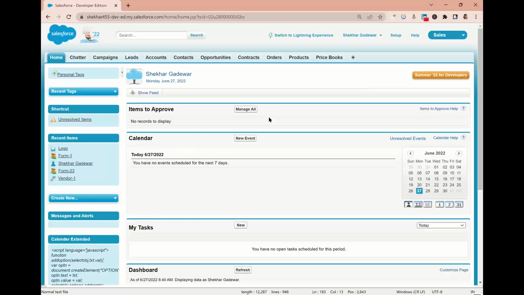Okay, correct. So guys, I logged into Salesforce, but this is Classic and we are more interested in Lightning in the entire program. So that's why let me proceed with Lightning. For that, let me click on the link at the top, switch to Lightning Experience. Let me do that. And just wait, it's loading.